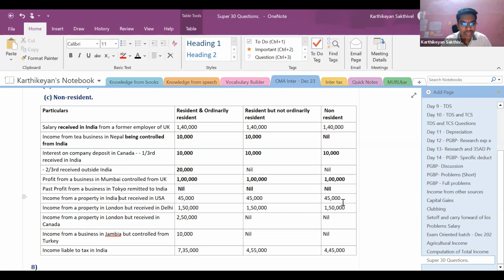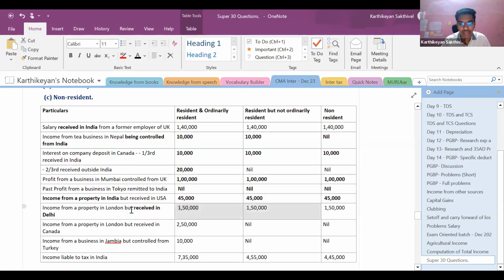Next, income from property in India. Since the property is in India, it is deemed to accrue or arise in India. Hence, it is taxable for all the three categories of people. Next, income from property in London, but it is received in Delhi. Since it is received in Delhi, it is again taxable for all. Income from a property in London, but received in Canada. So it is not deemed to accrue or arise in India, neither is it received in India. Hence, it is not taxable for not ordinary resident and non-resident. It is taxable only for resident and ordinary resident, right?